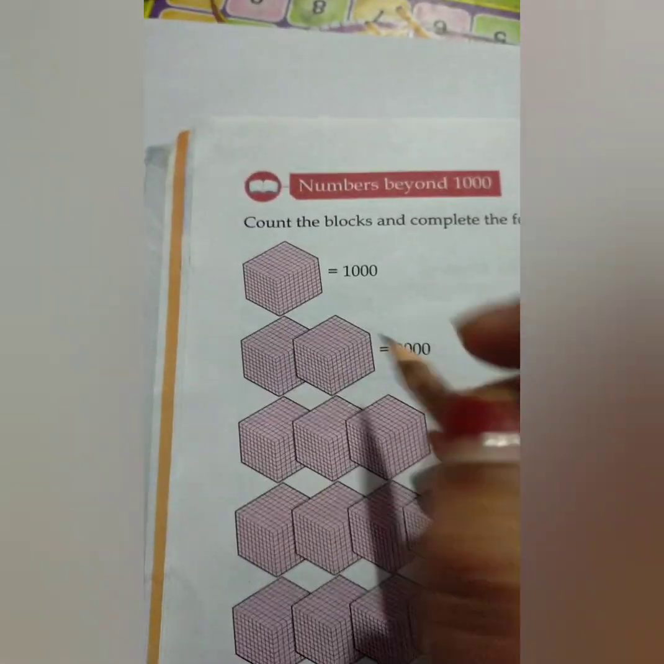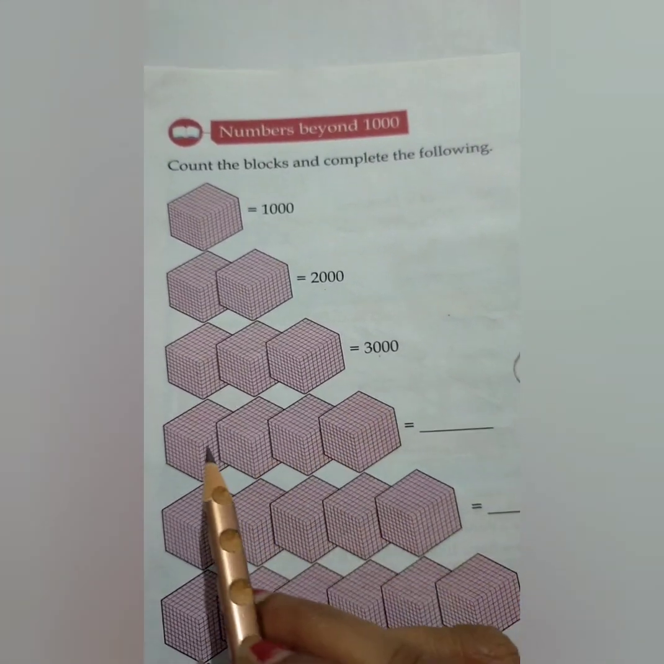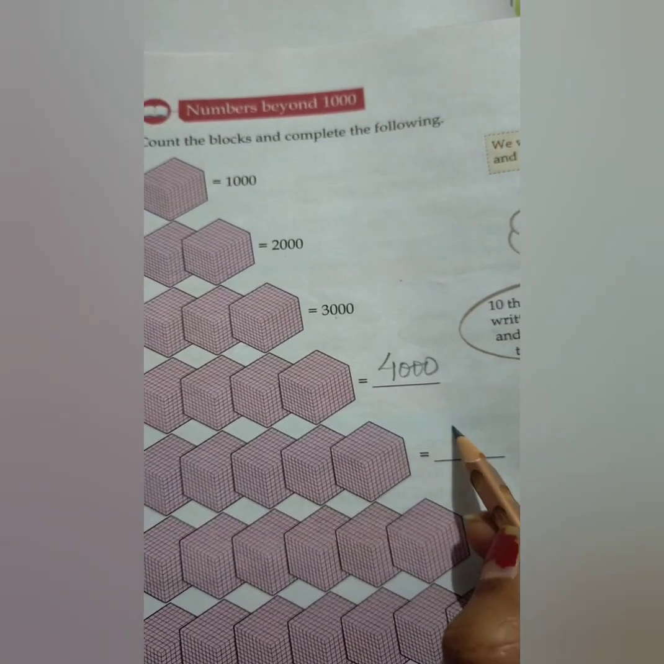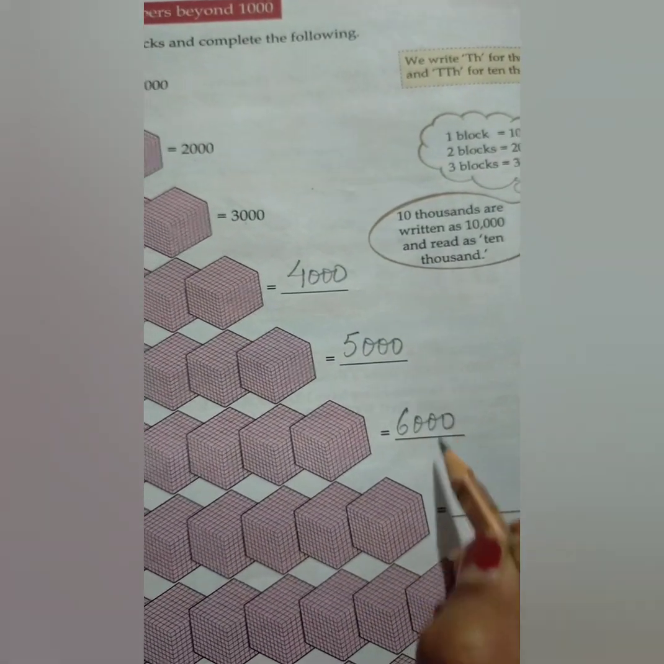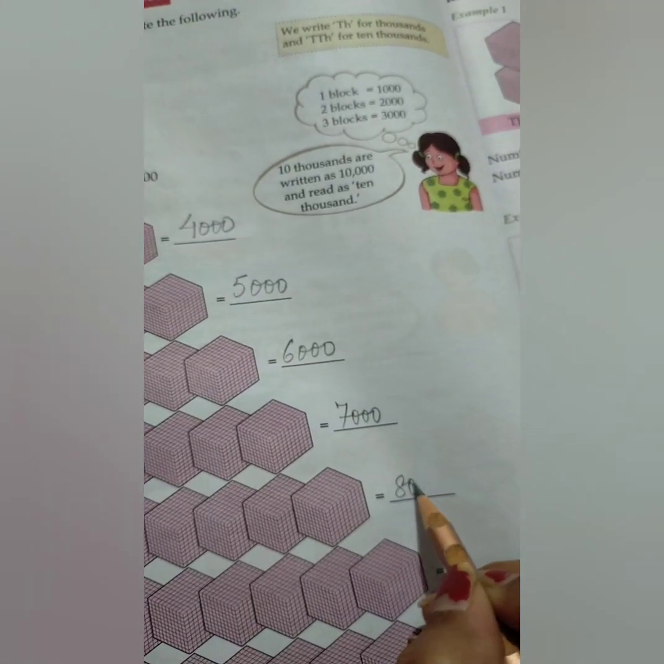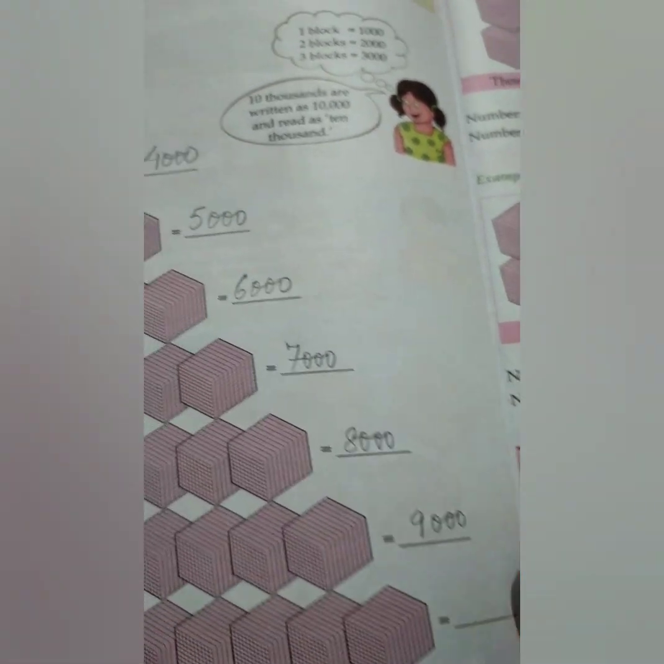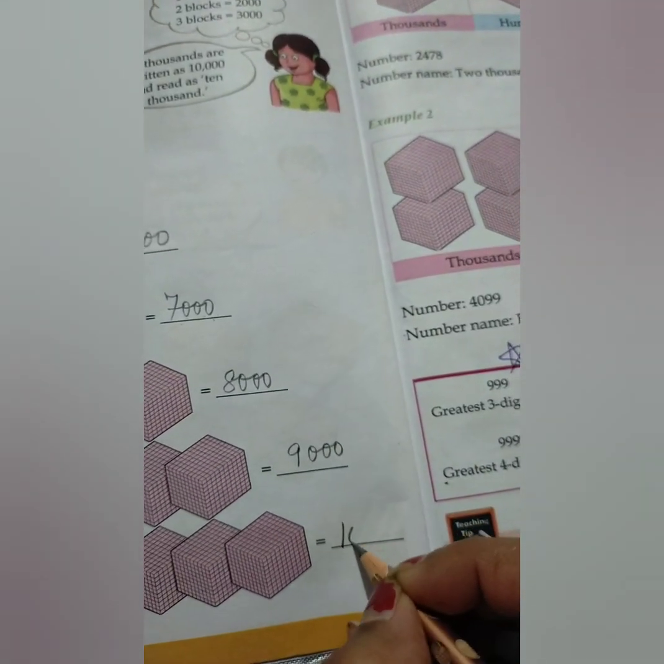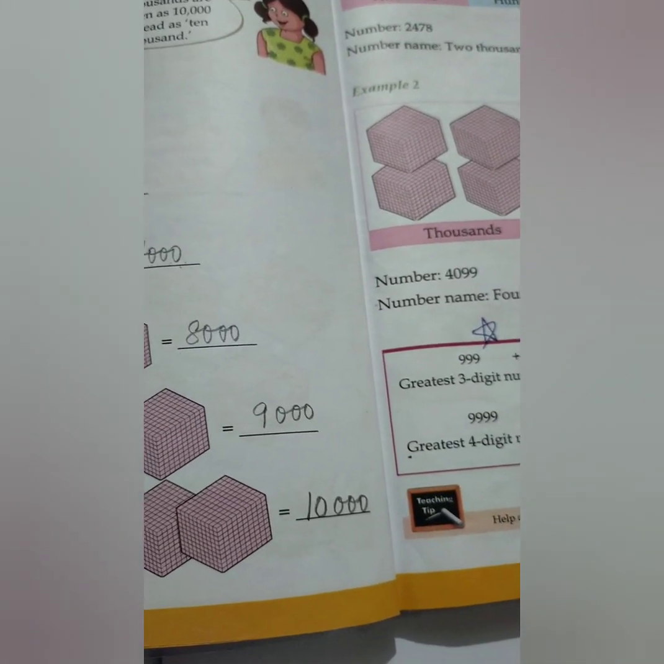As you can see here, this is 1000, these are 2000, these are 3000, these are 4000, this is 5000, this is 6000, this is 7000, this is 8000, this is 9000. Yes, as observed, we are writing 3 zeros in 1000, and like this we will write 10,000.